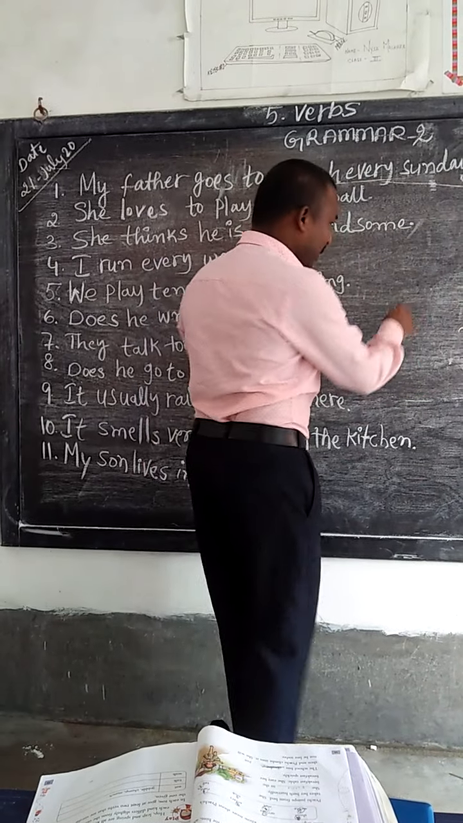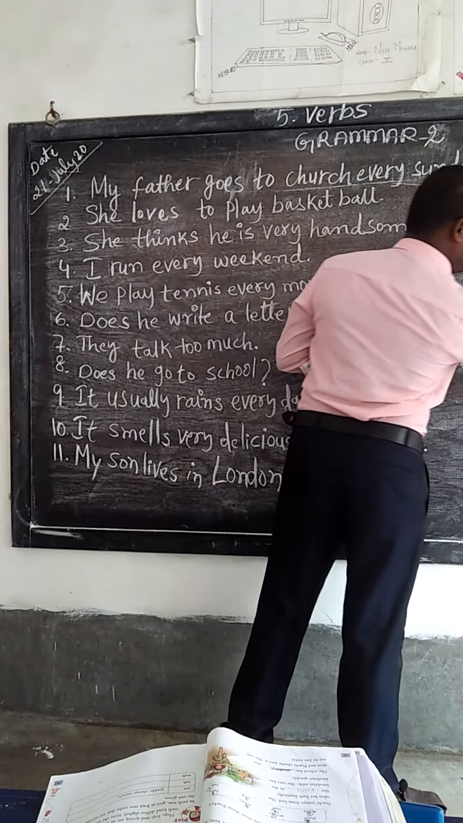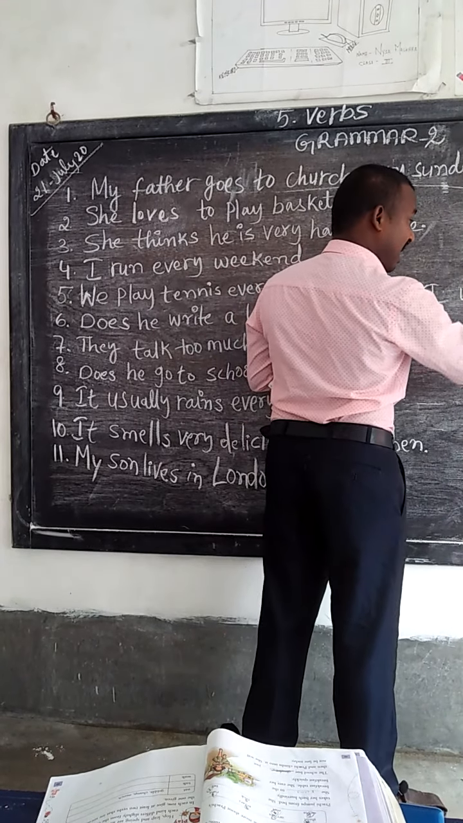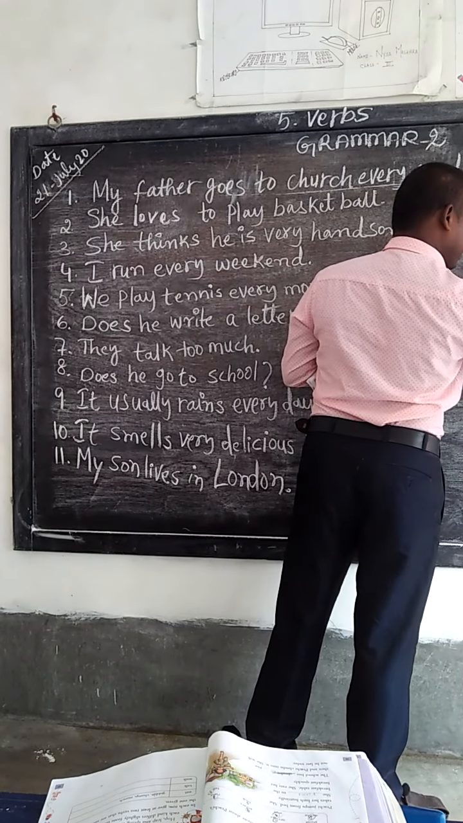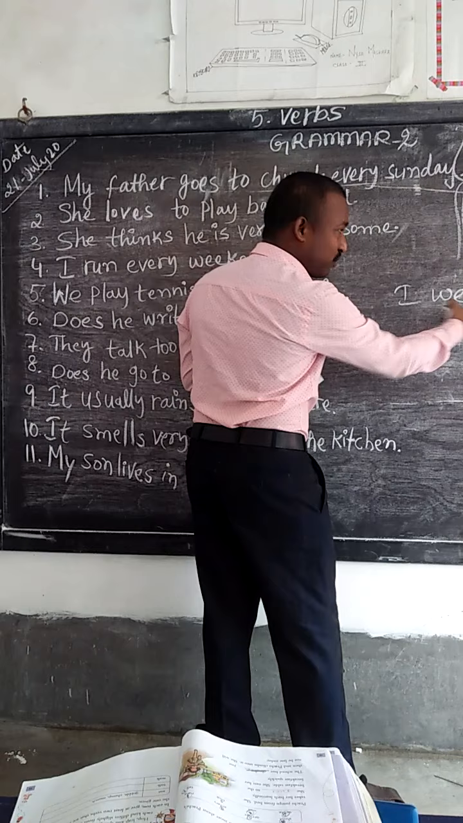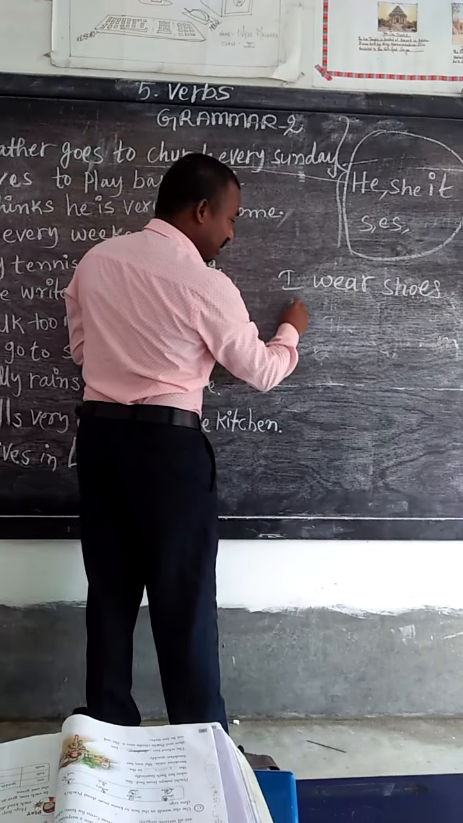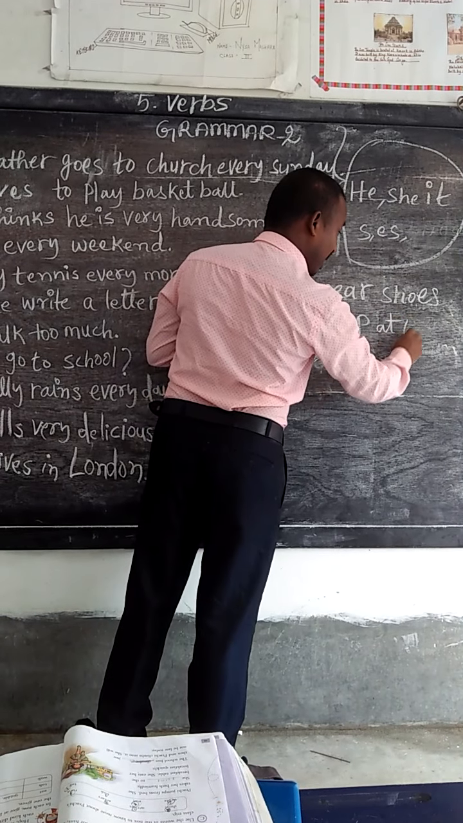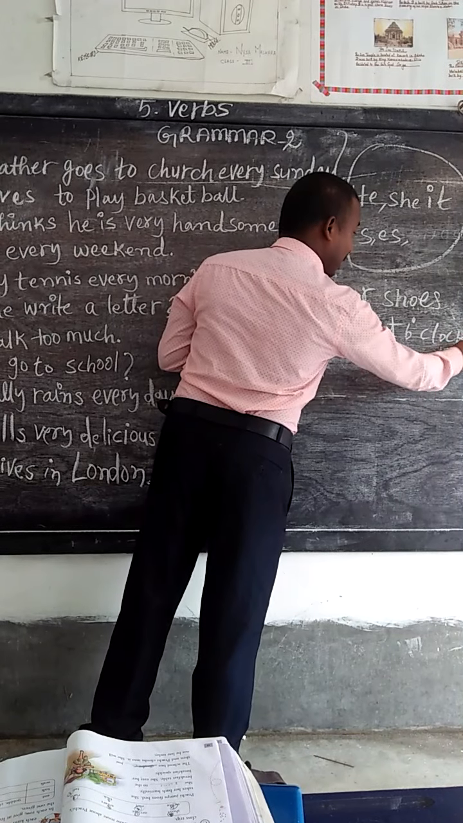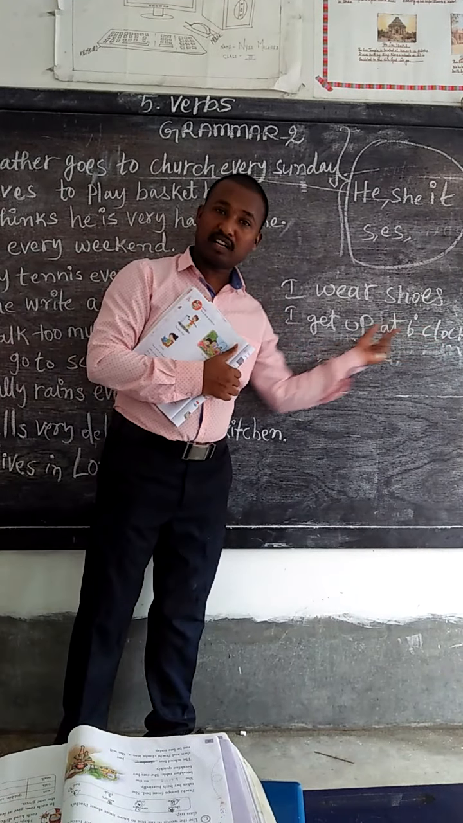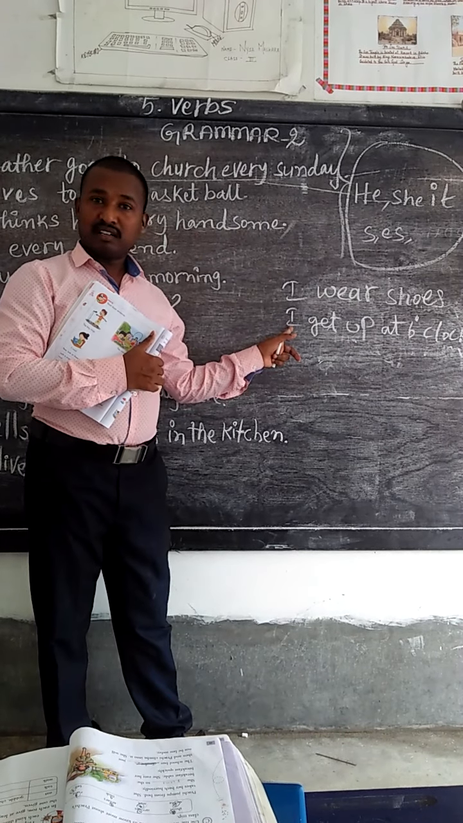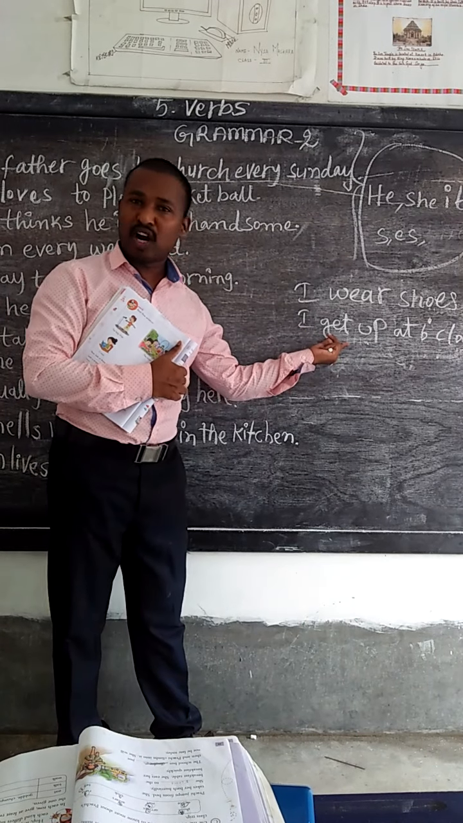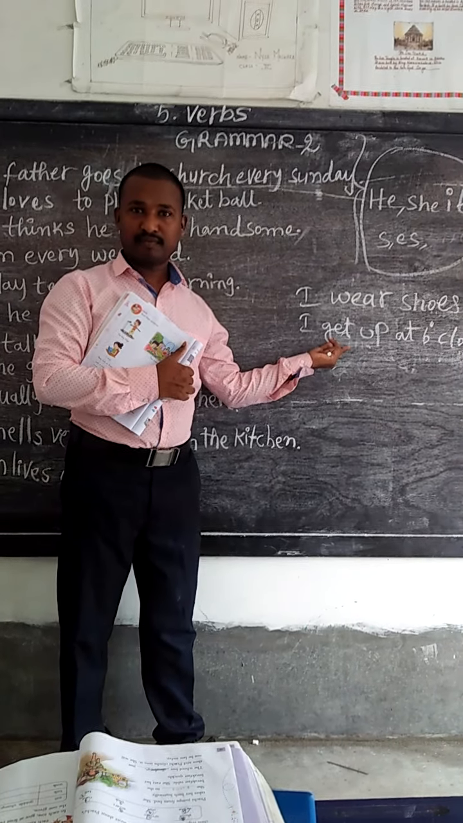For example, I wear shoes. So here it is the verb form, nothing is added. I get up at 6 o'clock. Here, because the subject is I, verb forms will not take any s or es.